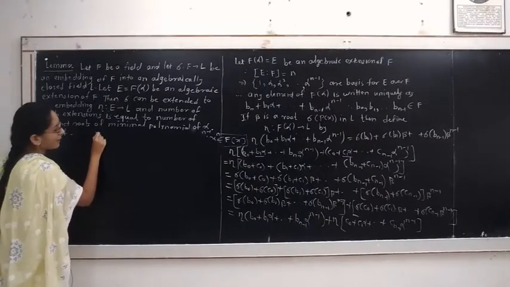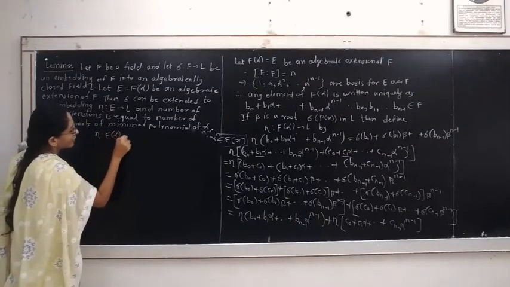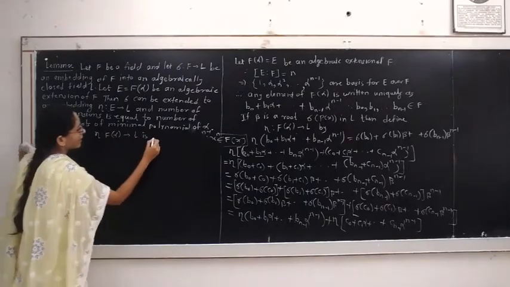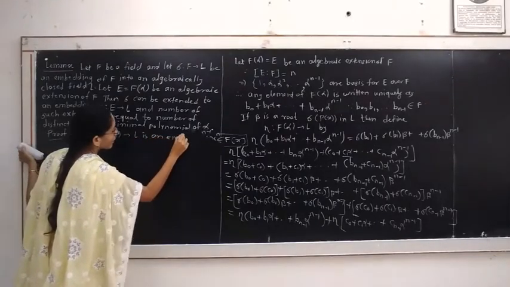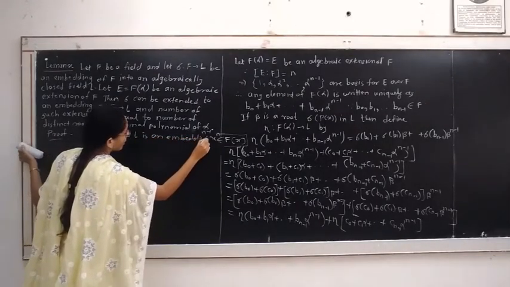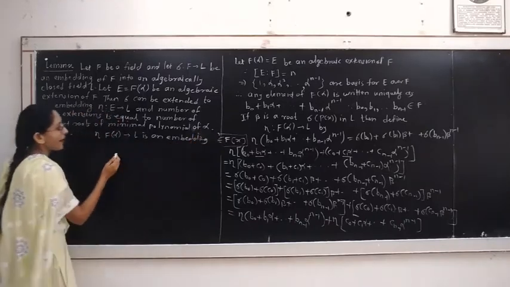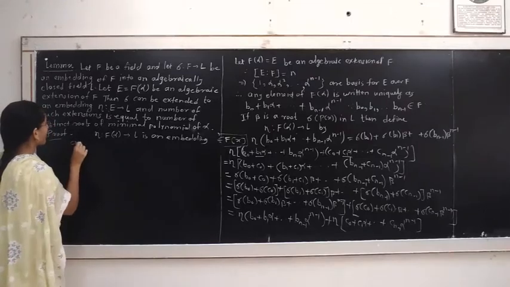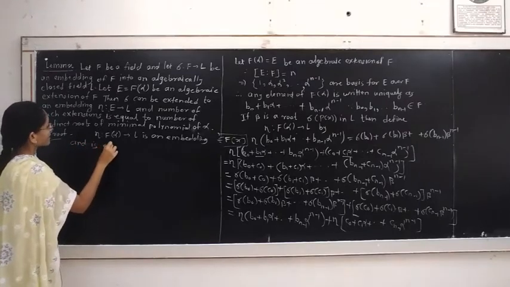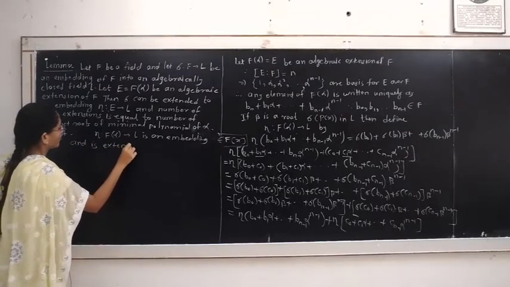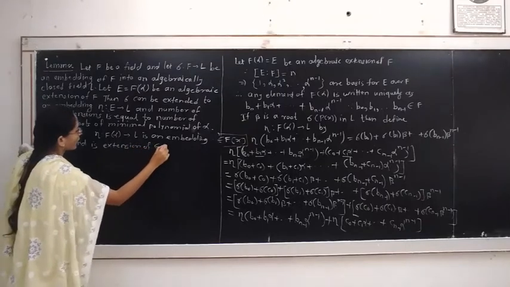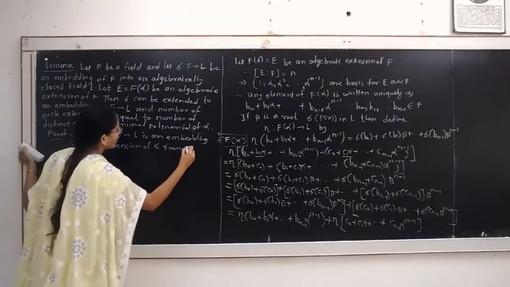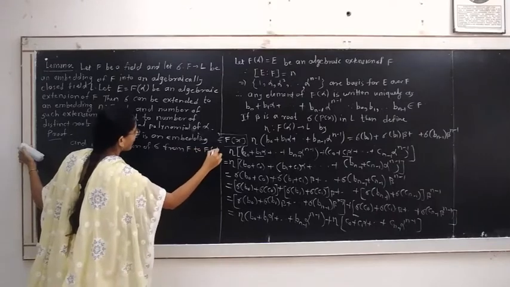This eta from F of alpha to L is an embedding, and it is obtained by taking the extension of sigma from the field F to F of alpha.